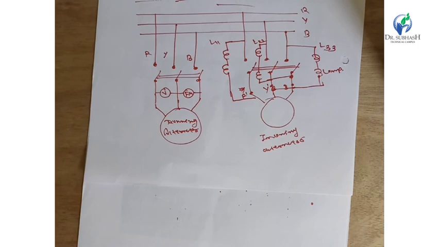This is the proper instant of synchronizing. But when the alternator voltage phasors are not in phase with the bus bar voltage, the lamps will glow with unequal brightness. The speed of the prime mover is adjusted to obtain the correct instant.